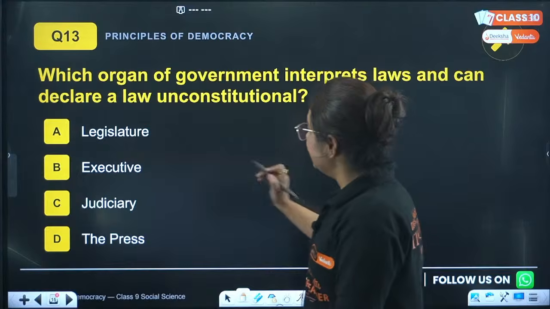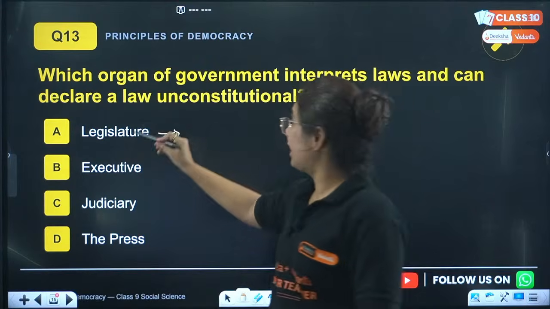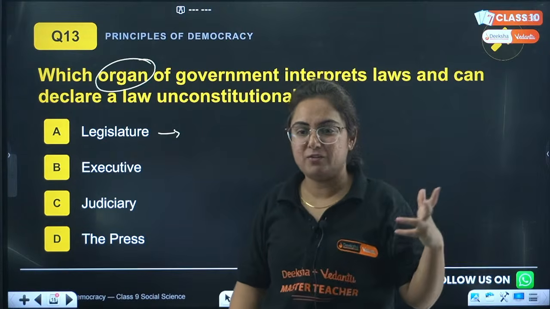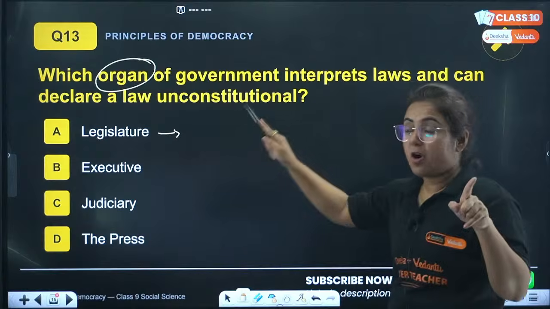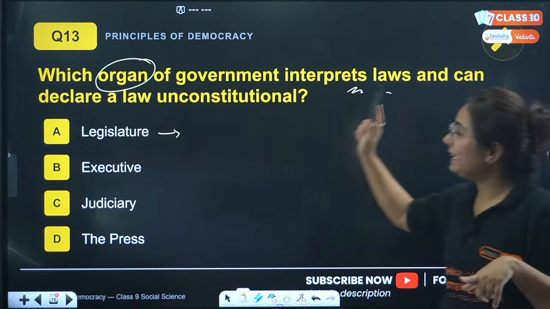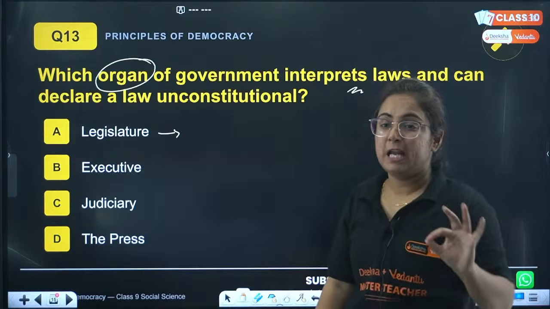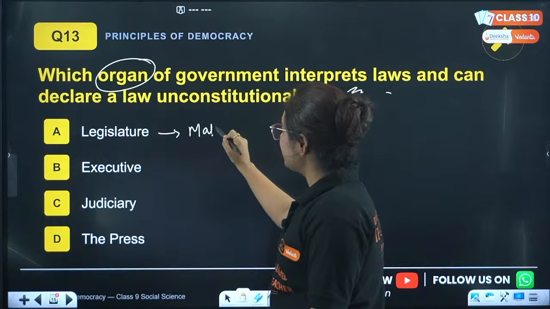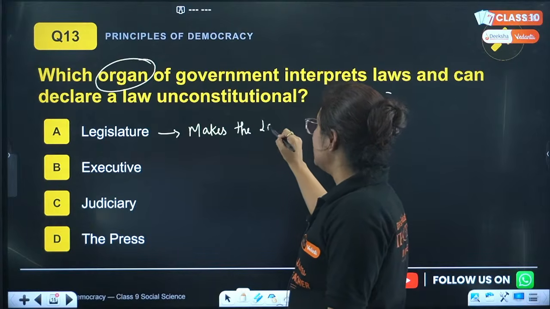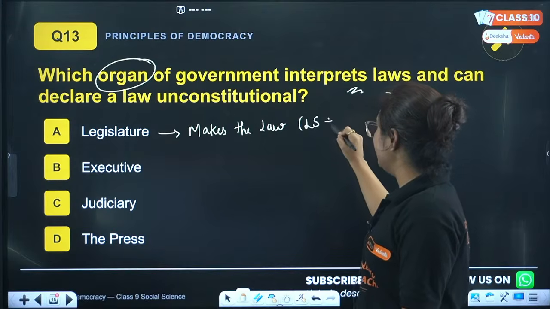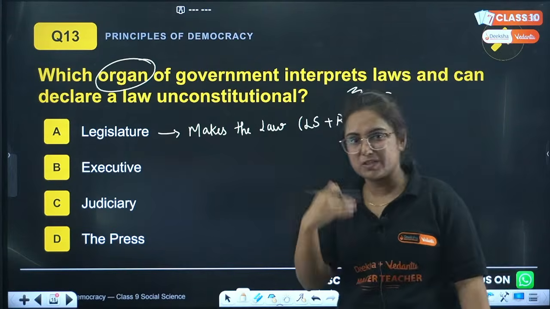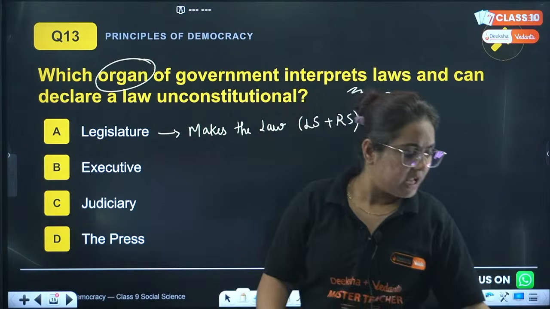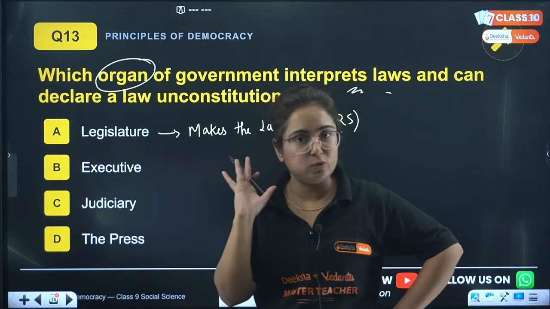Chalo. So, now, the question is, which organ? We just saw that there are different organs of the government and the concept is known as separation of powers. So now question is, which organ of government interprets law and can declare a law unconstitutional? By C. A is not the correct answer, beta. Why? Because A, legislature is a body that makes the law. Kanun banana. Here the body includes Lok Sabha plus Rajya Sabha, which is making the law. They can't declare a law as unconstitutional. You have to keep that in mind.